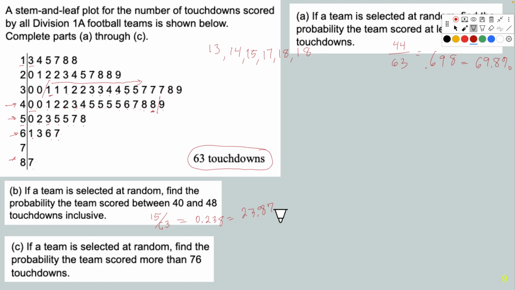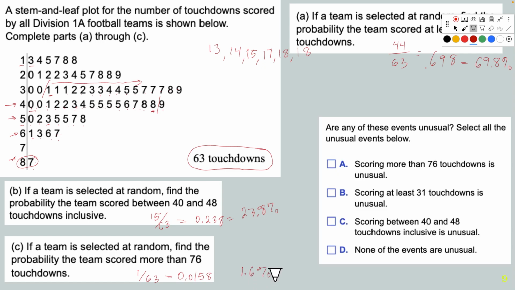If a team is selected at random, find the probability the team scored more than 76 touchdowns. Well, there is no 76, there are no 70s, but we're looking at more than. There's actually only one team that did that. One team got 87, so that's 1 out of 63. Very low probability. It would be 0.0158, which rounds to about 1.6%.